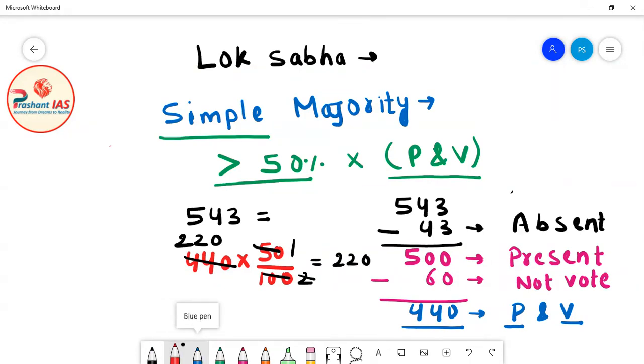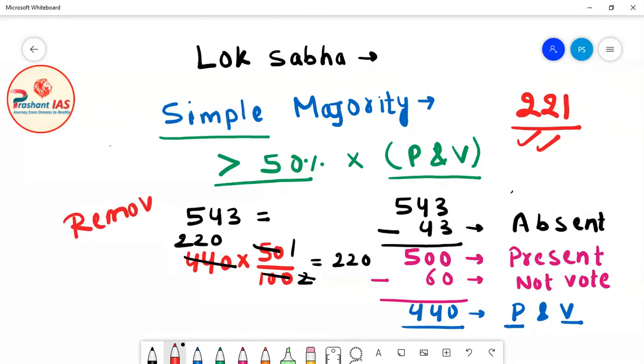And what is the number more than 220? It is 221. It means when this resolution is supported by a minimum of 221 members in Lok Sabha, then this resolution will be passed in Lok Sabha also. And if this resolution is passed in Lok Sabha, then the Vice President of India will be removed. So this was the process of the removal of the Vice President of India.